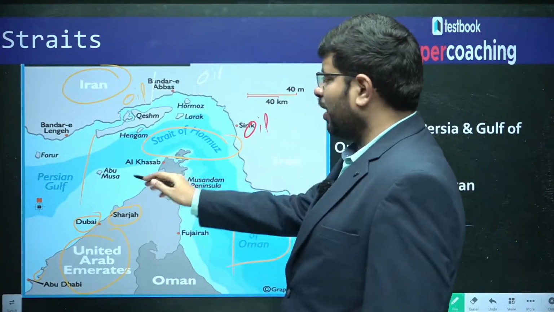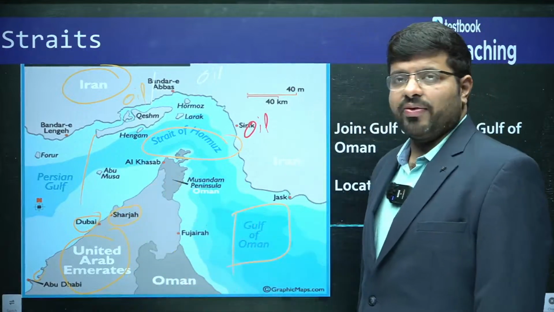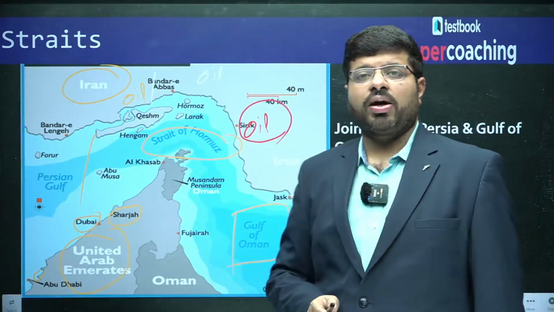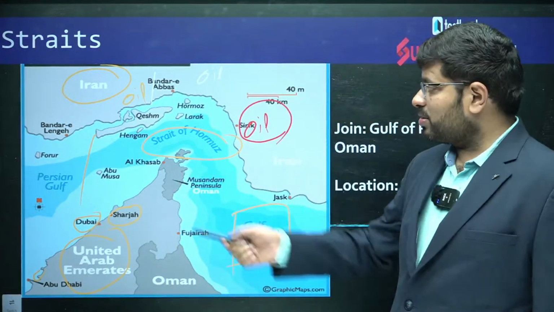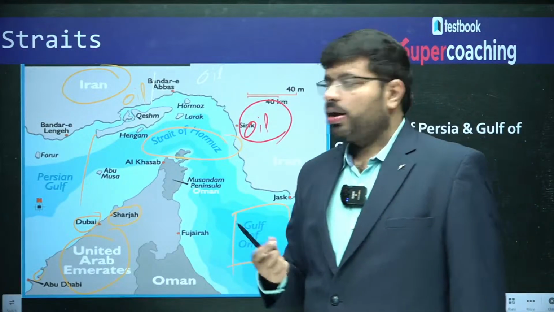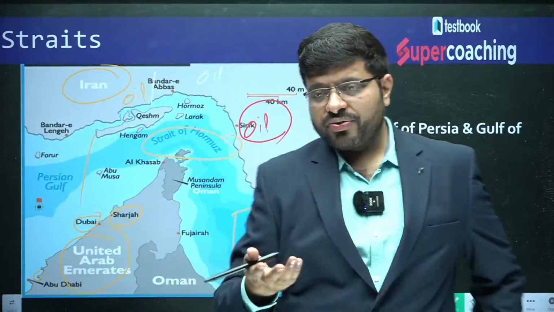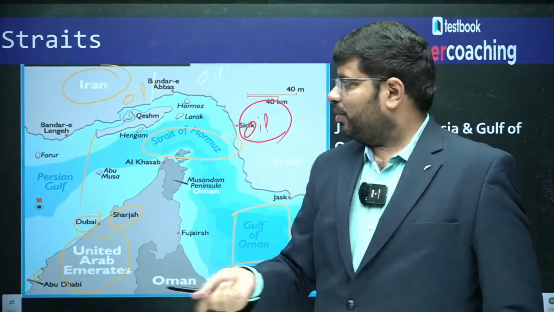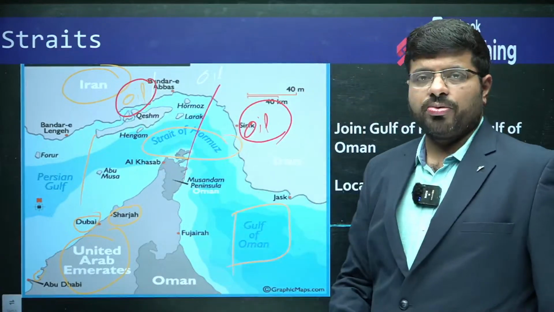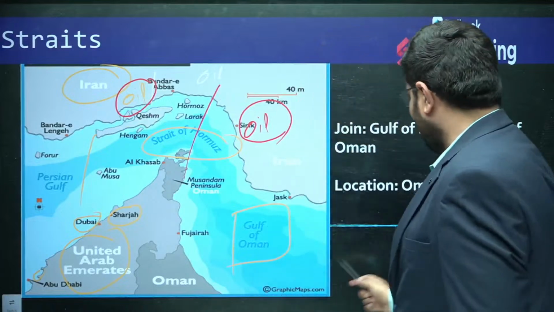So, when you have so much oil, as the ships travel via this, controlling the Strait of Hormuz becomes important for oil trade. Imagine tomorrow a war happens in Iran. There is talk about Iran having issues with America. Then the oil trade will have a major impact. The Strait of Hormuz controlling point is very, very important.